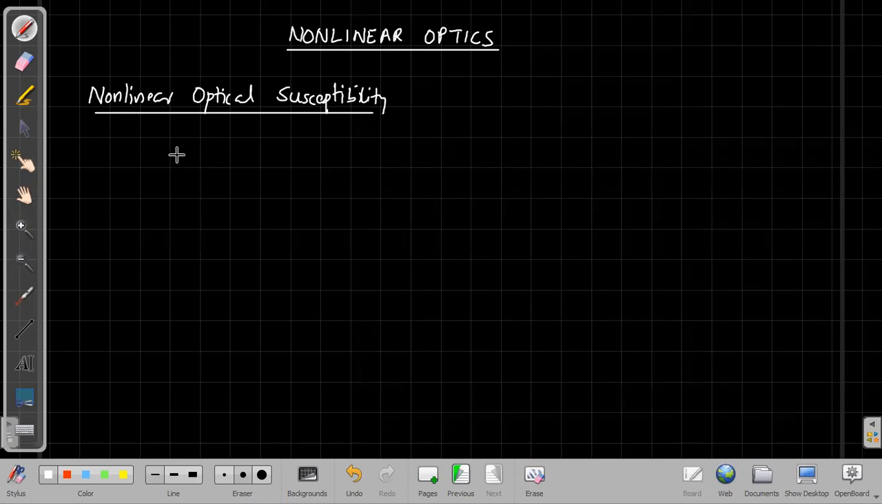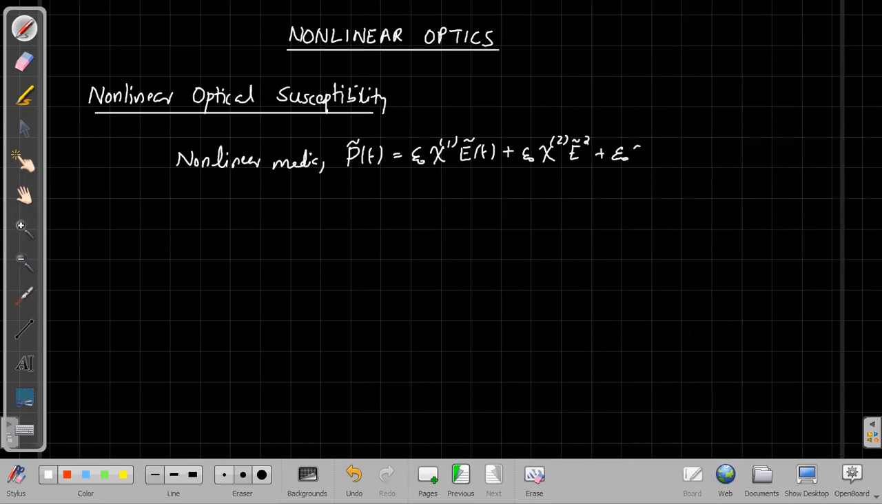We have already seen that in case of non-linear media, the polarization P can be written as epsilon 0 chi 1 E plus epsilon 0 chi 2 E square plus epsilon 0 chi 3 E cube plus etc. So for nonlinear media, the polarization may depend on the first order, the second order, third order, or the nth order of the applied electric field, or the incident electric field of the light.